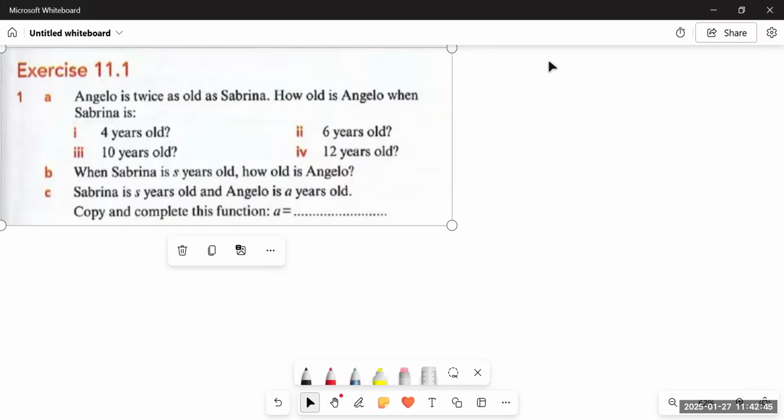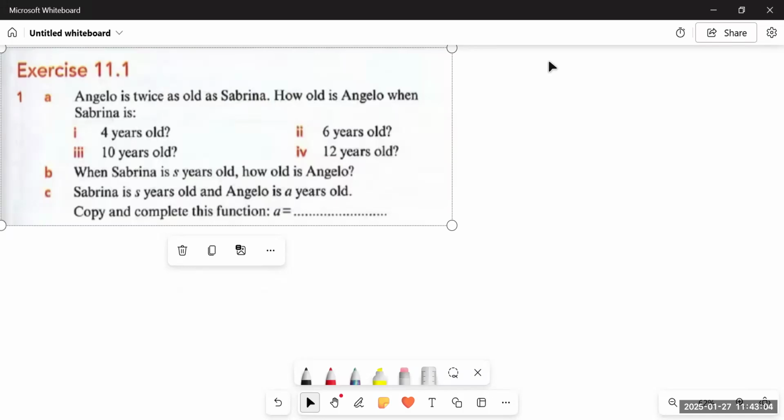Today we start Cambridge Lower Secondary Book 7, chapter number 11, Functions, and we are going to deal with the questions related to functions and graphs and everything included in that. So watch the video till the end and try not to skip the video or you'll miss the main points.